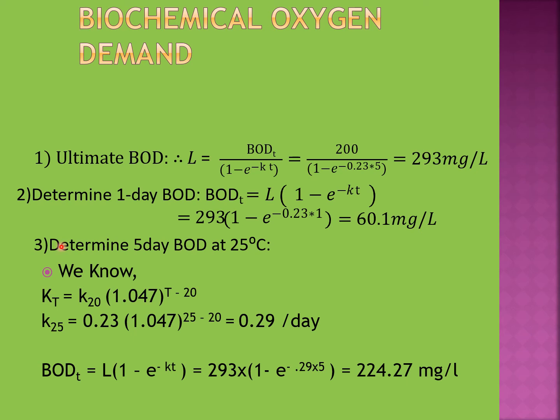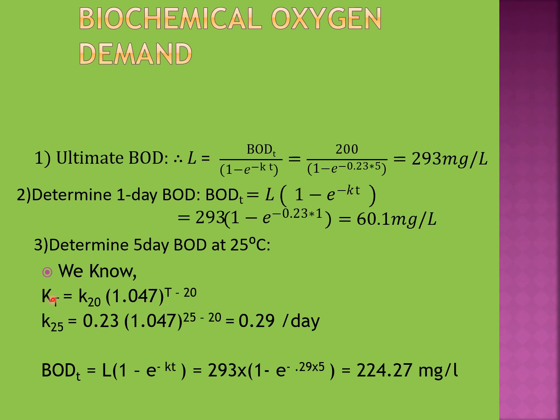Our last and third question was the BOD 5 at 25 degrees Celsius temperature. To calculate BOD 5 at 25 degrees Celsius, first we have to calculate the rate constant for 25 degrees Celsius. To calculate the rate constant, we can use this formula: KT equal to K20 into 1.047 to the power T minus 20.